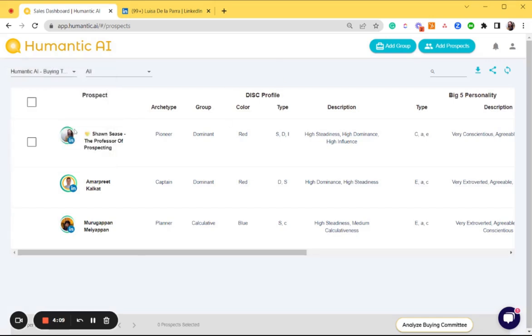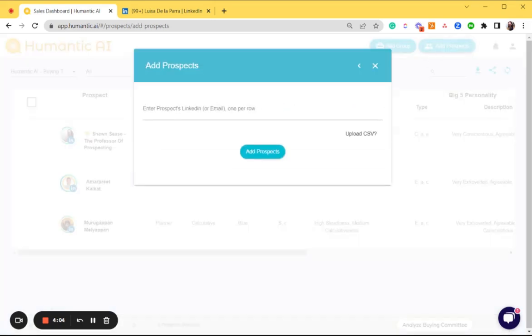Adding contacts to the buying committee is simple. You can use the Add Prospects button, you can put in LinkedIn profiles, email addresses, or you can upload an entire CSV file.